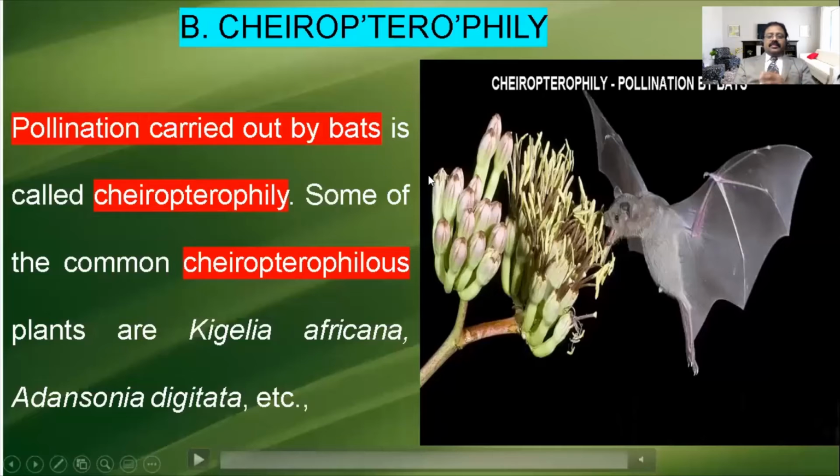Then, chiropterophily. For understanding purposes, I'll put the apostrophe.